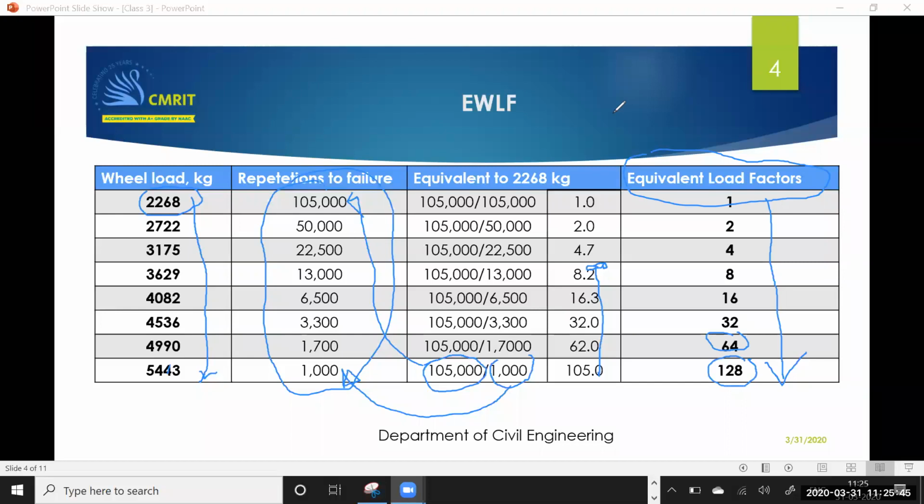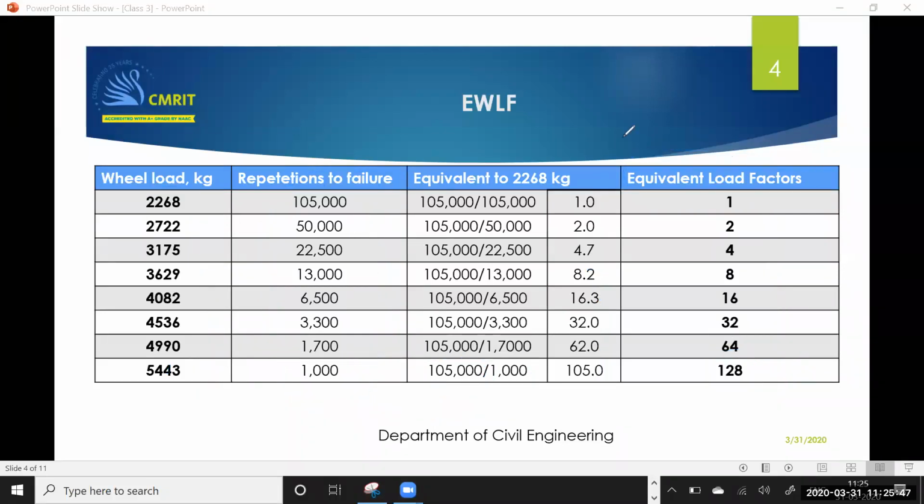Now please listen here. In this table, what are the things that you have to remember? During the examination time, you have to remember these load values and ELF factors. They will change these numbers randomly.